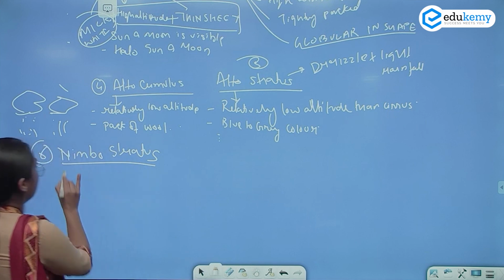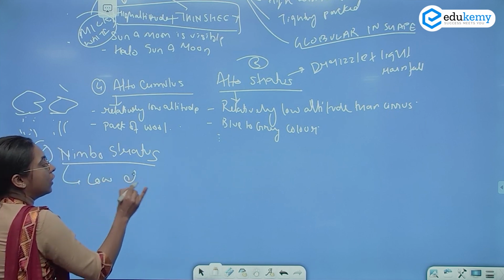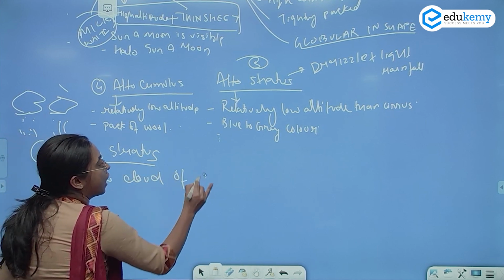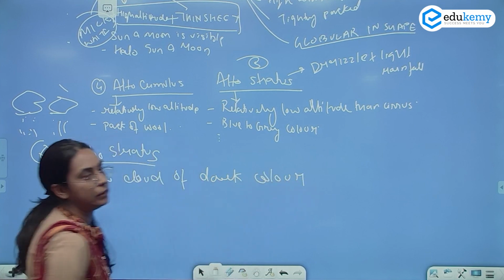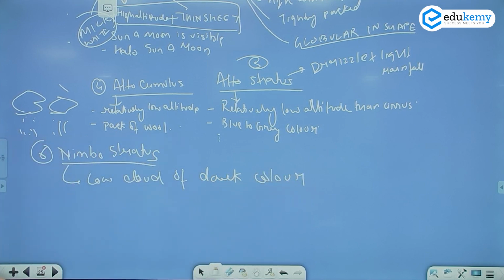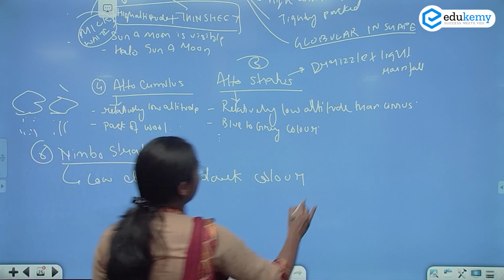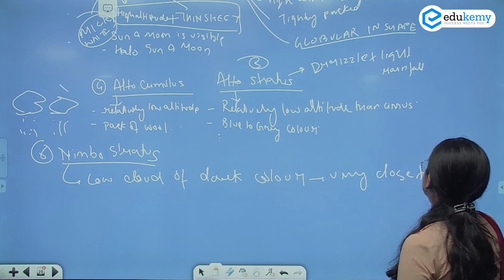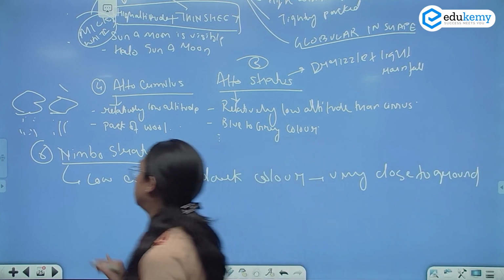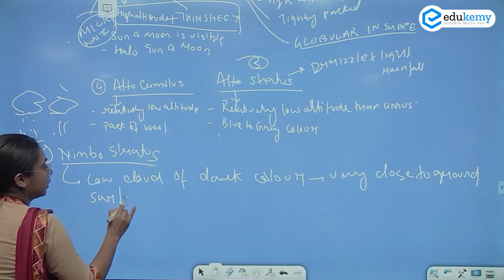This is a low cloud of dark color, very close to the ground surface.